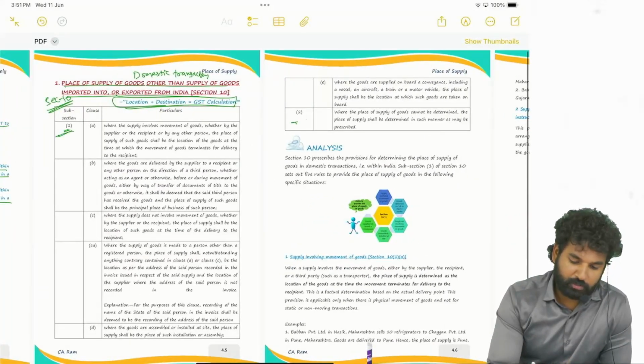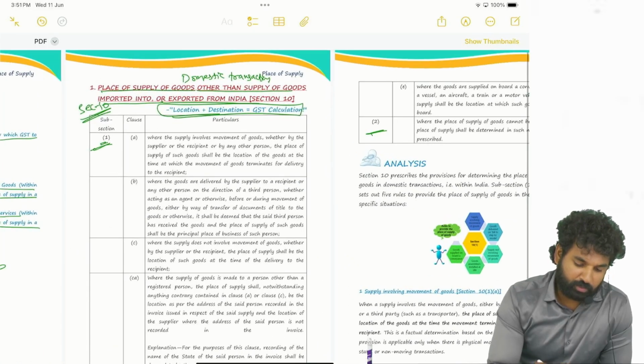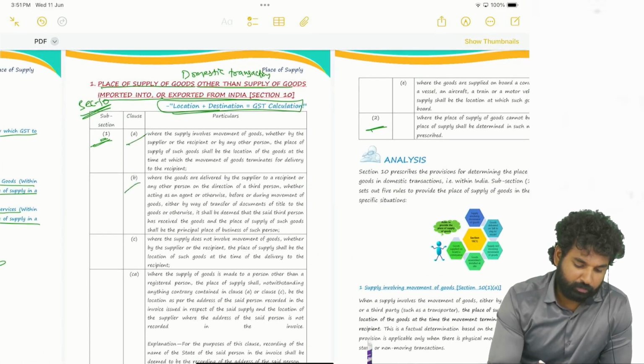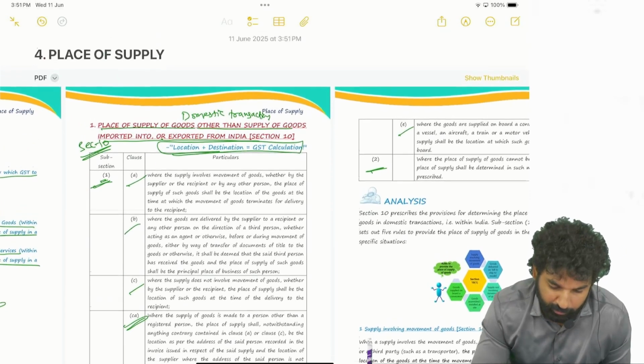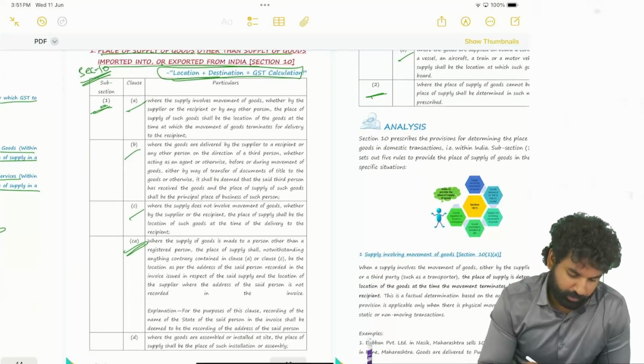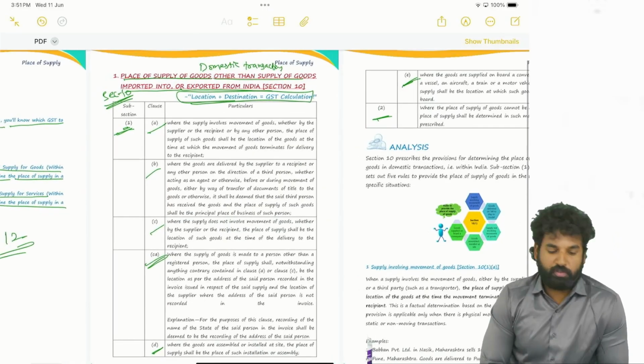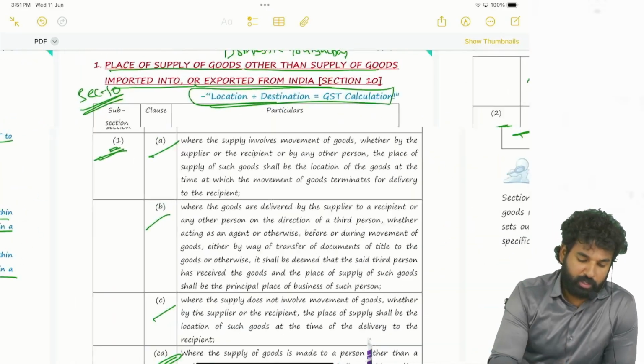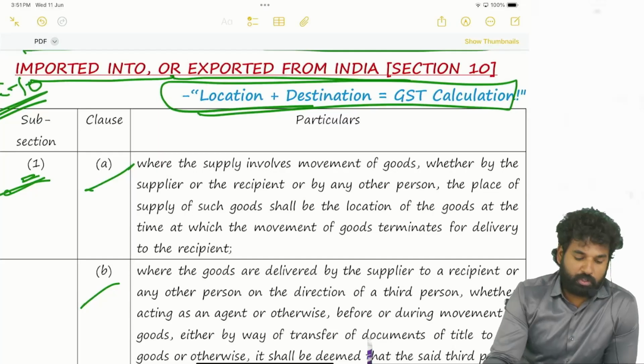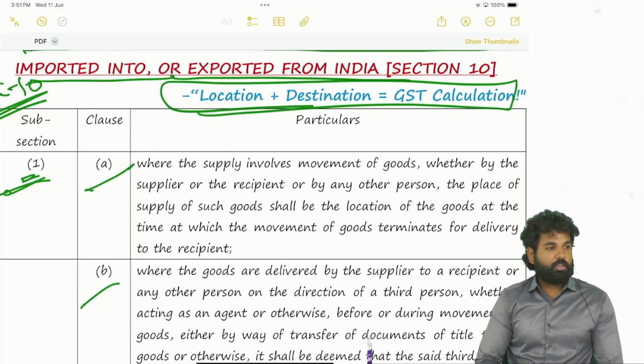Subsection 1 and subsection 2. In subsection 1 we have how many clauses? A, B, C, CA, D and E. Six clauses are there in subsection 1. We'll start with subsection 1 clause A.